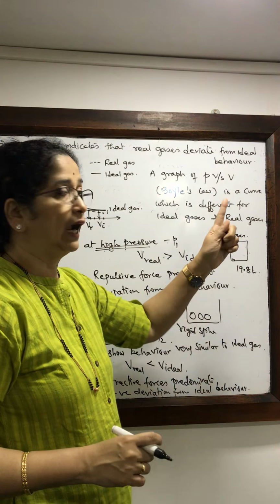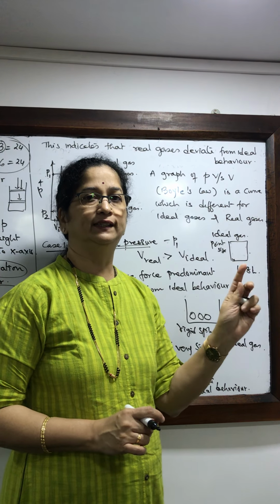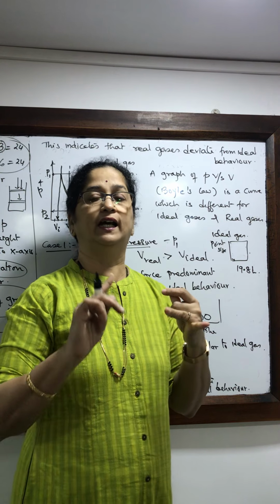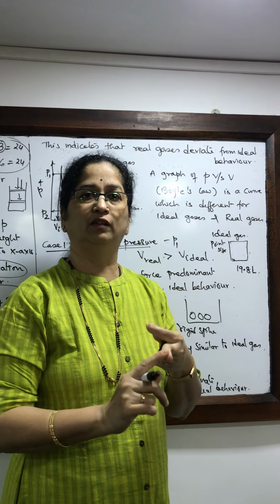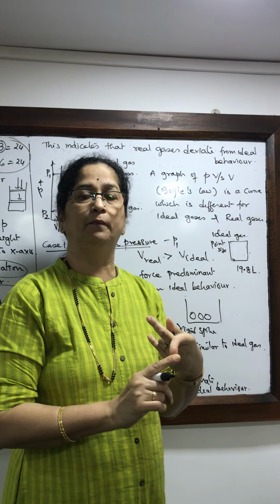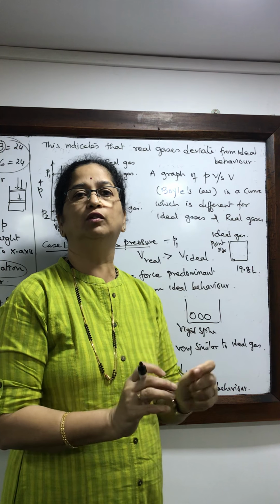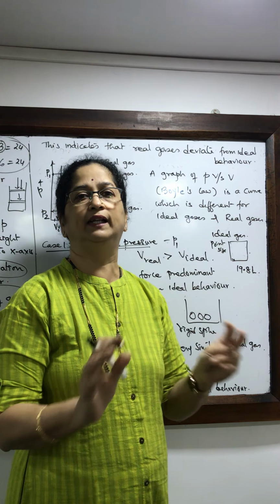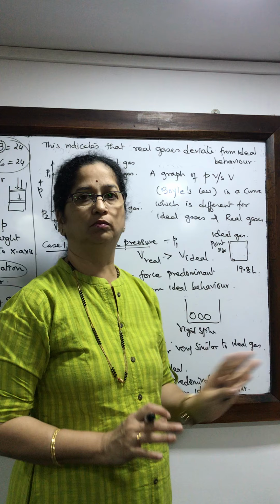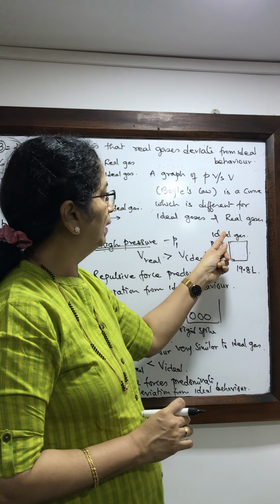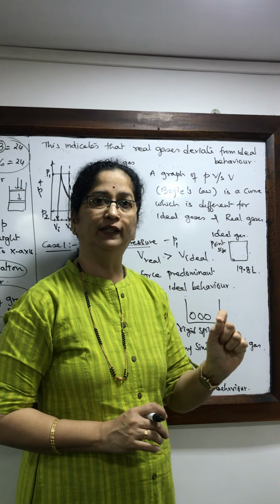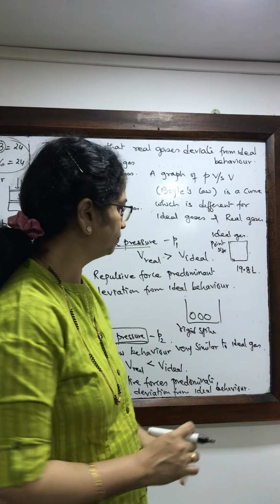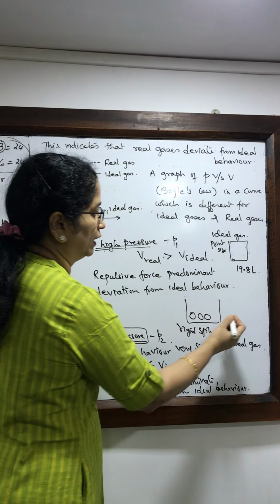That is what kinetic theory of gases says: that the particles are all identical, they are large in number, they are very far away, there is a lot of empty space between them, and the volume of the molecules can be neglected as compared to the volume of the container. That's because the particles of ideal gases are considered to be point size. But when it comes to real gases